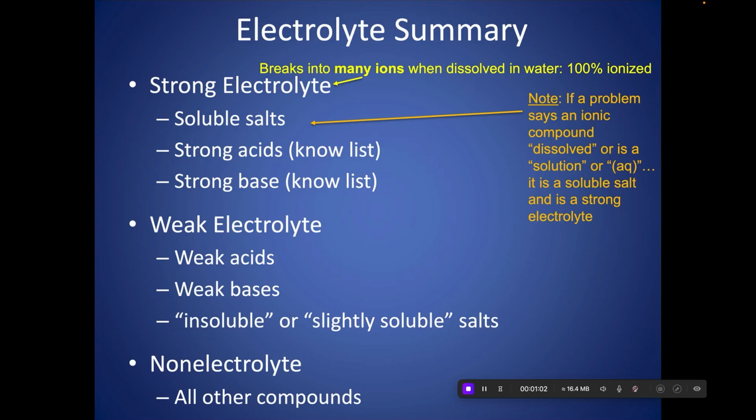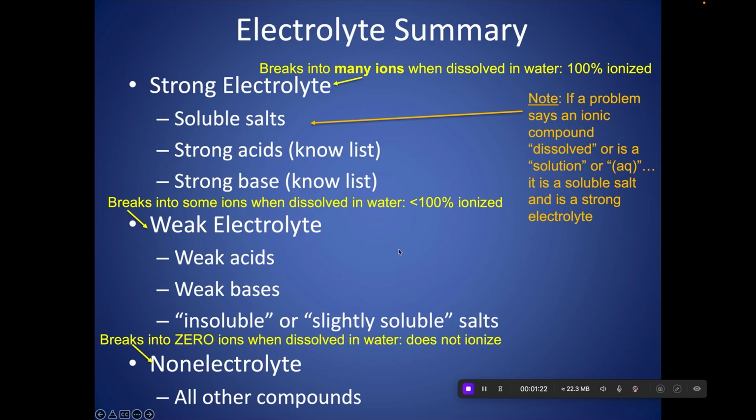conduct electricity. Weak electrolytes are substances that, while some of it might ionize, don't fully ionize. So we say anything less than 100% is really considered a weak electrolyte. Most of them ionize very, very little, like 5% or less, but technically anything less than 100% is a weak electrolyte. And non-electrolytes are things that do not ionize at all. They might dissolve. They might be aqueous, but they do not break up into ions when they dissolve.